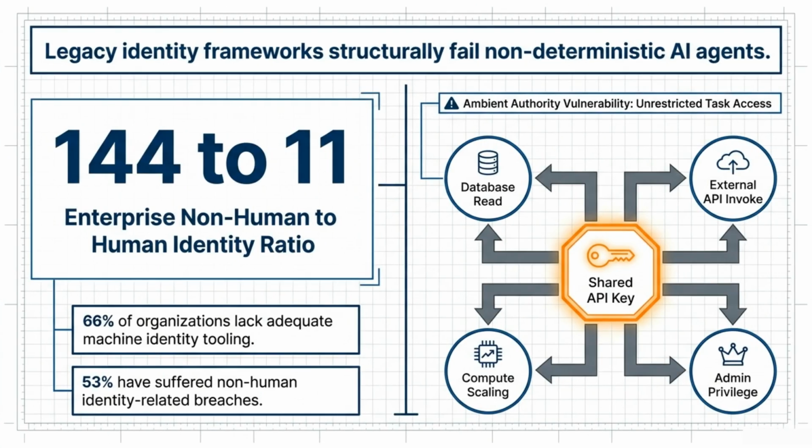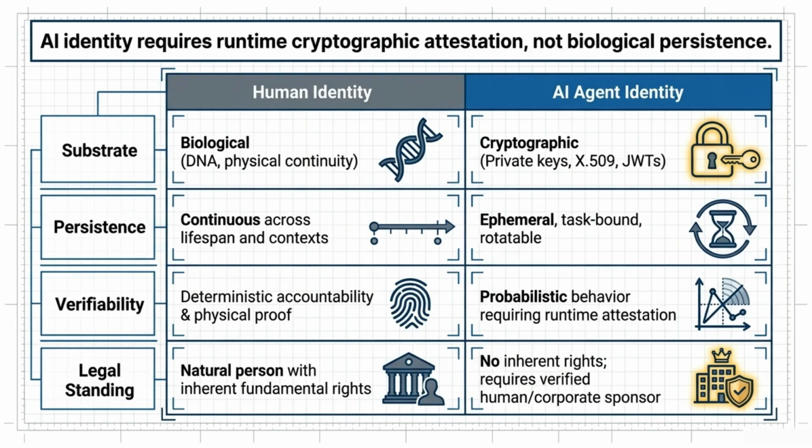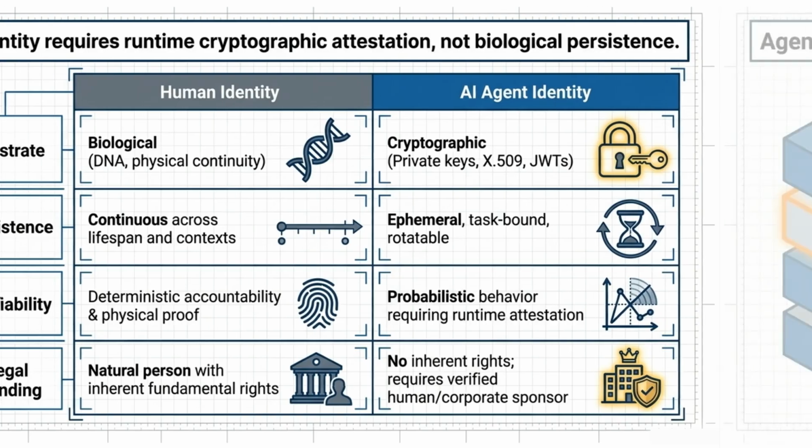With a 144-to-1 machine-to-human identity ratio, current systems are struggling. Many organizations lack proper tooling, leading to significant risks from shared secrets and ambient authority vulnerabilities. AI identity is fundamentally different from human identity. It requires runtime cryptographic attestation and task-bound persistence, rather than biological or static human traits.